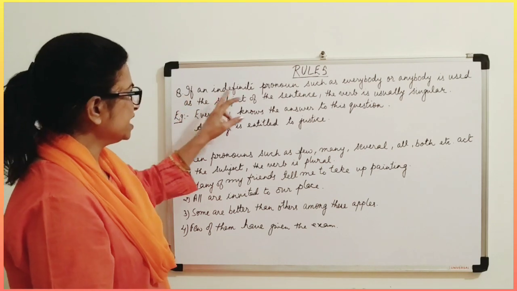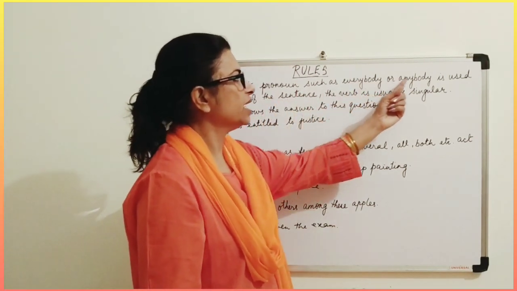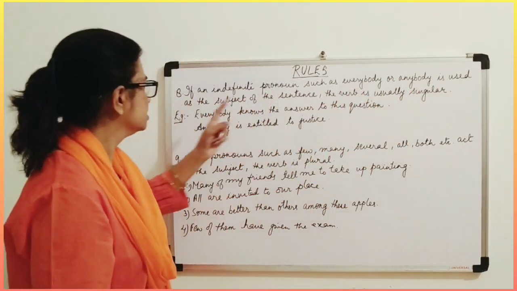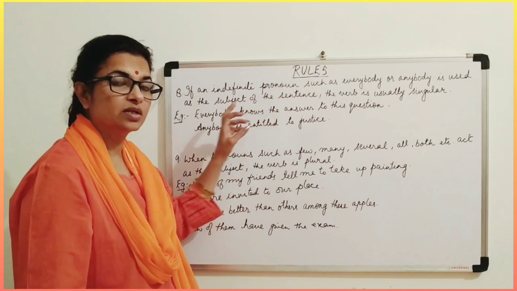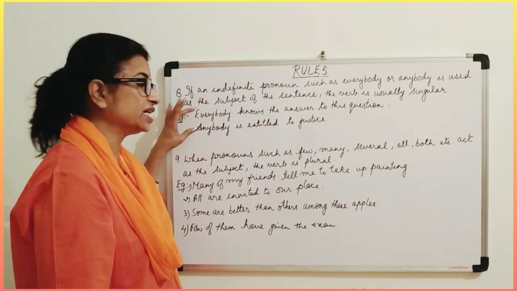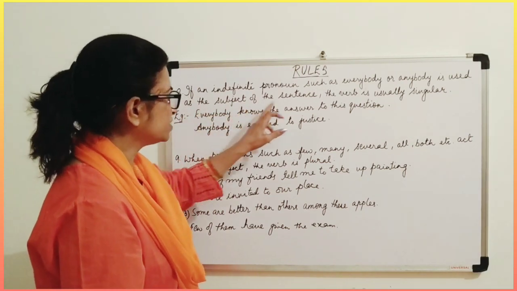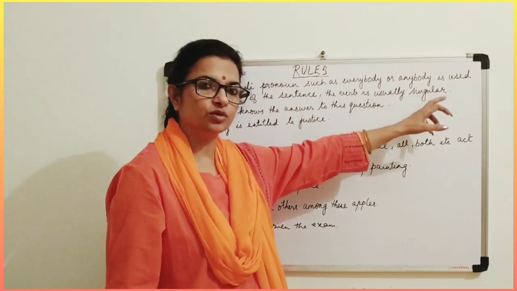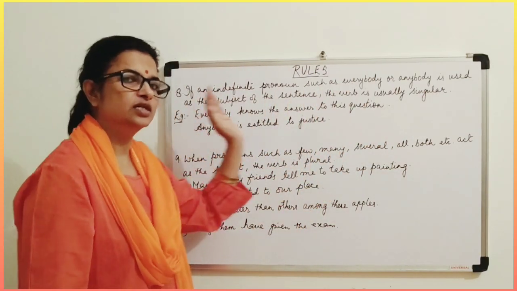So if an indefinite pronoun such as everybody, anybody is used as the subject of a sentence, the verb is usually singular. The verb goes in the singular.